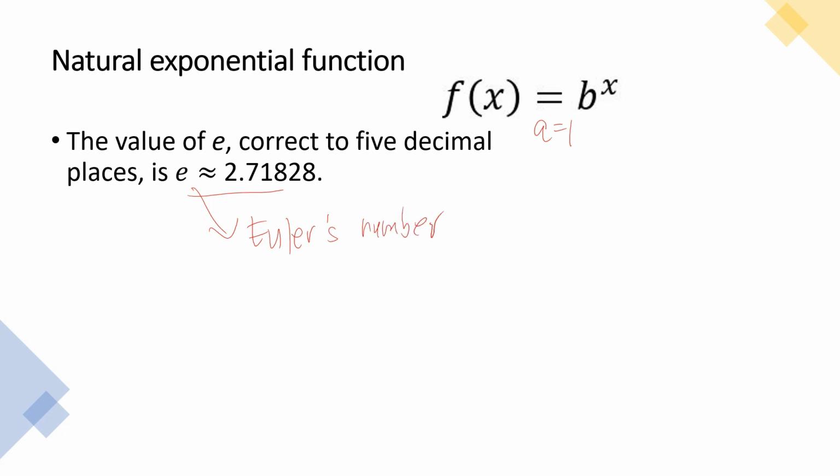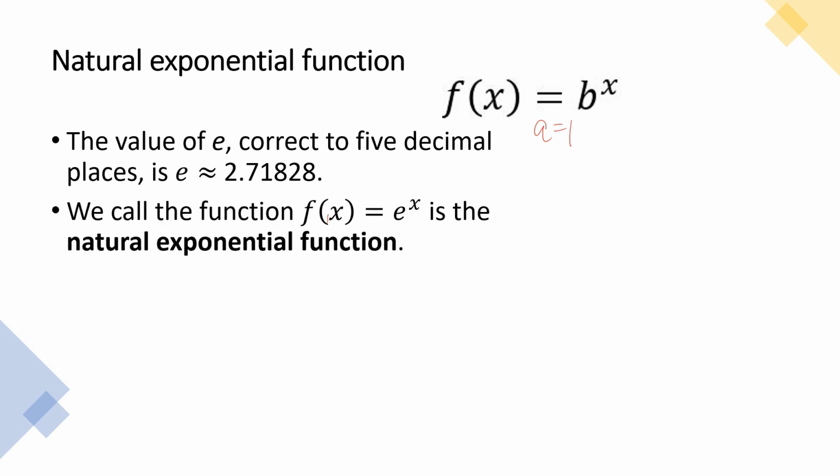You pronounce this as Euler's. Before, I pronounced this as Euler, but we pronounce this as Euler's number. So take note. Now, the base is e. So we call the function f of x, if the base is e, it becomes f of x is equal to e raised to x. And we call this function the natural exponential function.